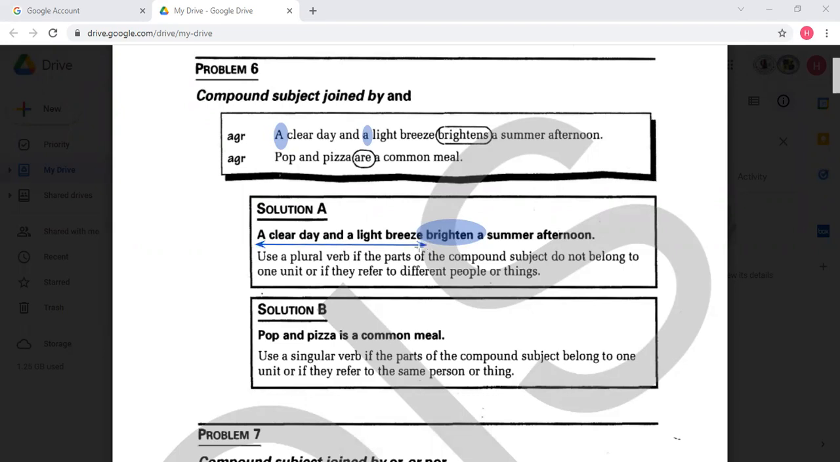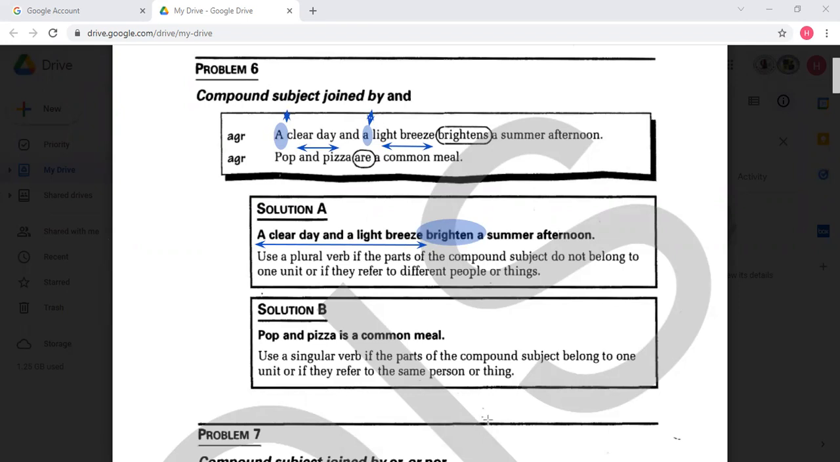Again, this is a compound subject, and here this is a countable noun. This is a countable noun because you have here the word a. A means 1. 1 plus 1, as I told you, is 2.